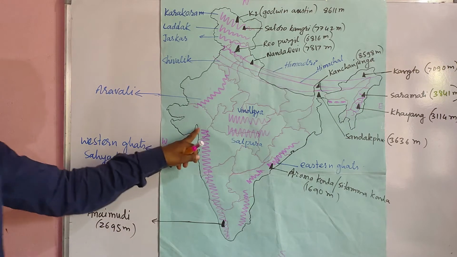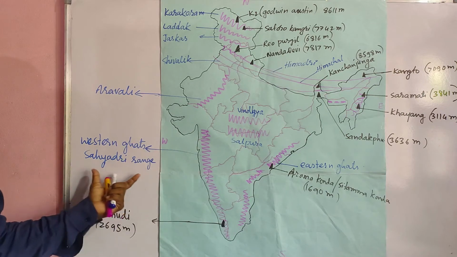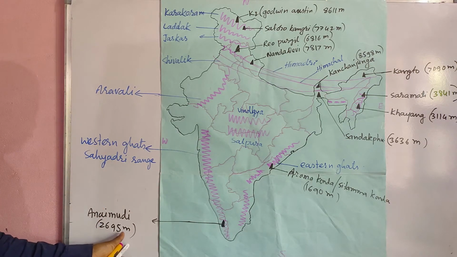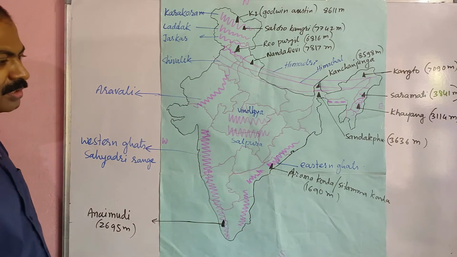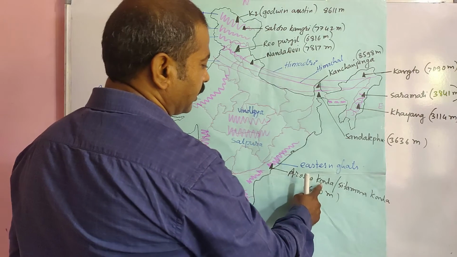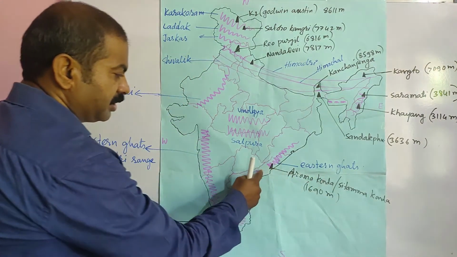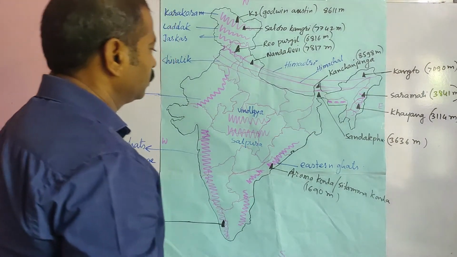Okay. The highest peak in Western Ghats or the Sahyadri range, that is Anaimudi, and its height is 2695 meters, and it is in Kerala. And the highest peak in Eastern Ghats, that is Aramukonda or Sitamukonda, its height is 1690 meters and it is in Andhra Pradesh.